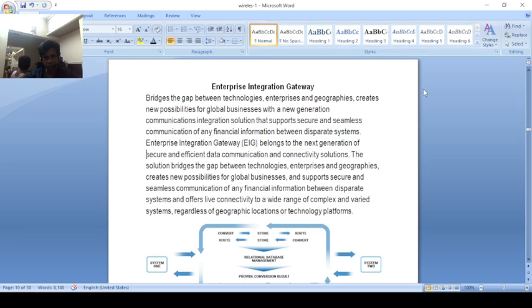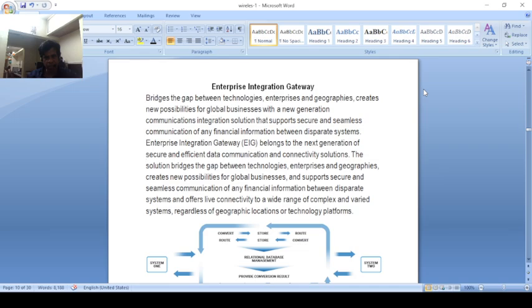Good morning, students. Today we will discuss the enterprise integration gateway. Why have we used a gateway? A gateway provides connectivity between one or more networks, and the gateway bridges the gap between enterprise technology and geography, creating new possibilities for global business.